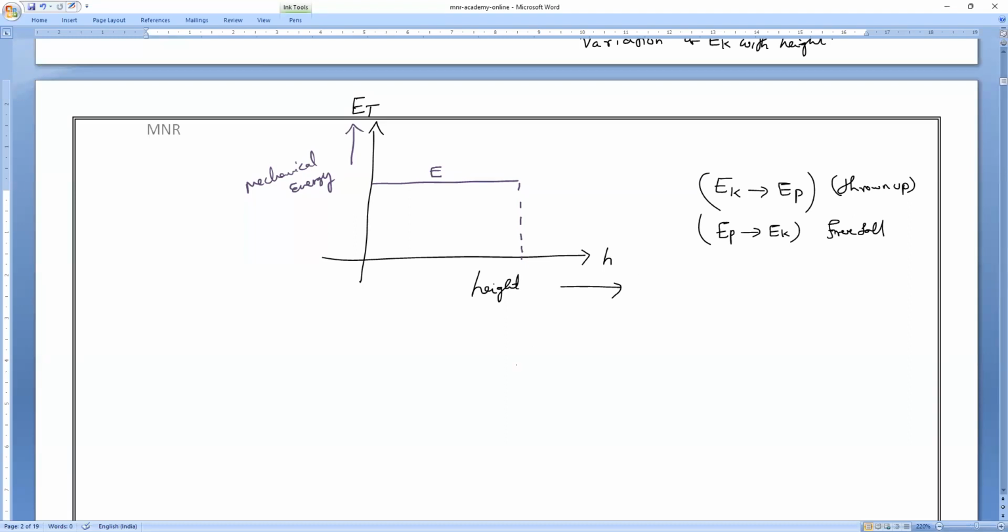So what is the name of this graph? Variation of mechanical energy with the height. So this is what you have to remember. Write it. Any doubt? Anybody can ask. Okay, guys. All of you.